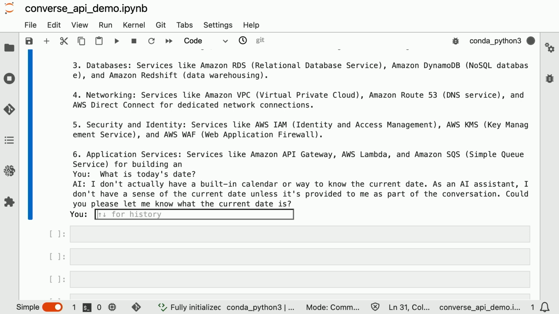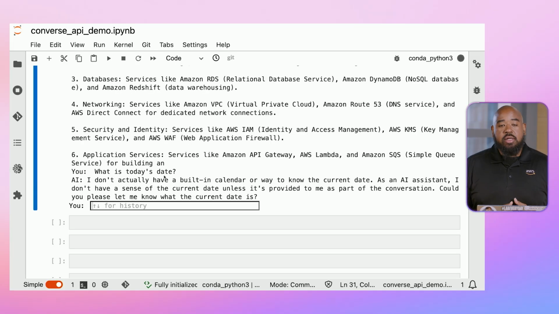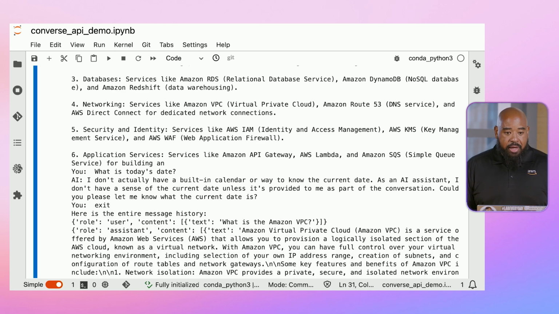Well, notice the response from the foundation model is that it doesn't actually have access to an external calendar or to the actual time because it has no temporal awareness, and it also doesn't have any APIs to be able to call by default. So what we can actually do is leverage something called tools or functions and provide that information to the foundation models and help it generate a response. Before we do that, let's exit our chat.